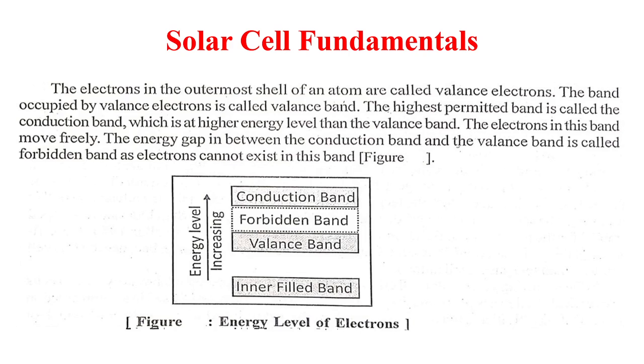Solar cell fundamentals. The electrons in the outermost shell of an atom are called valence electrons. The band occupied by valence electrons is called the valence band. We know an atom consists of the nucleus and electrons that orbit the nucleus. According to quantum mechanics, electrons of an isolated atom can have only specific, discrete, or quantized energy levels.